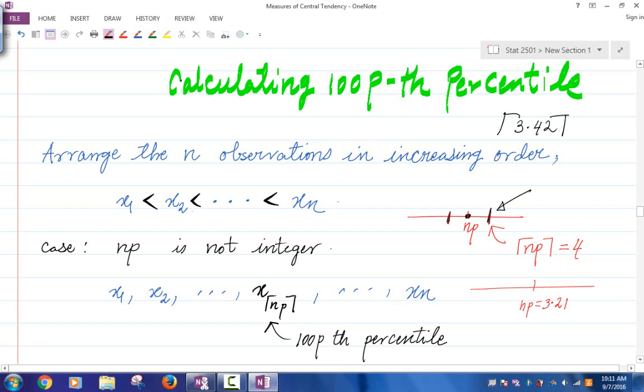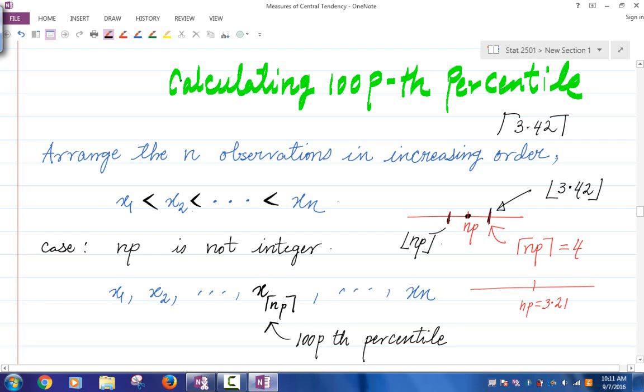And if you know about the floor function, it will give you the other integer, right? The floor of NP is written this way, and the floor of a number is the greatest integer smaller than that number. So in the case of NP, this is the floor, and the other one is the ceiling.